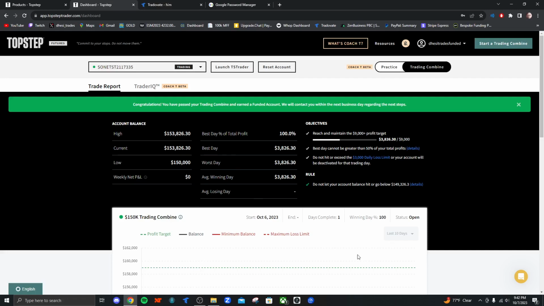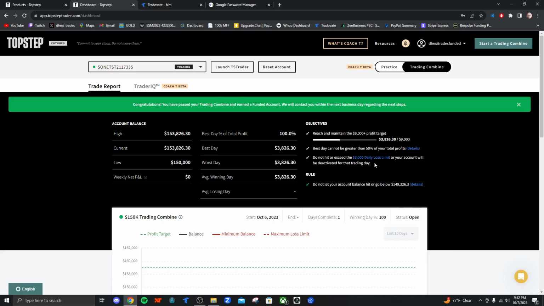This is an eval that I started on Friday. I took one trade on it, made around 3.8k, and then I need 9k for the total profit target. Once you get to this dashboard, you see objectives right here. I need 9,000 on the 150k account, which is normal. On 100k, you would need 6,000.